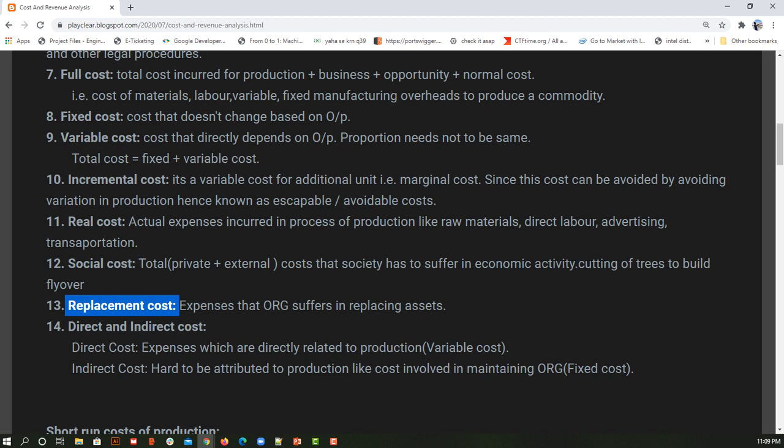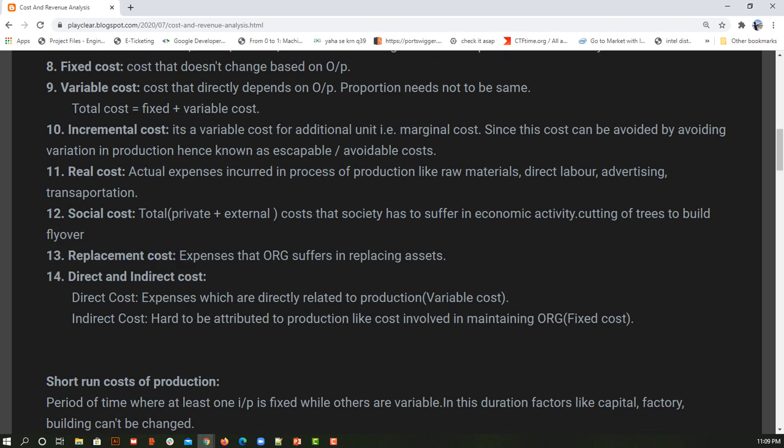So overall 75 rupees is what extra I have paid for the replacement. So that 75 rupees is nothing but my replacement cost. Okay, next we have direct and indirect cost.